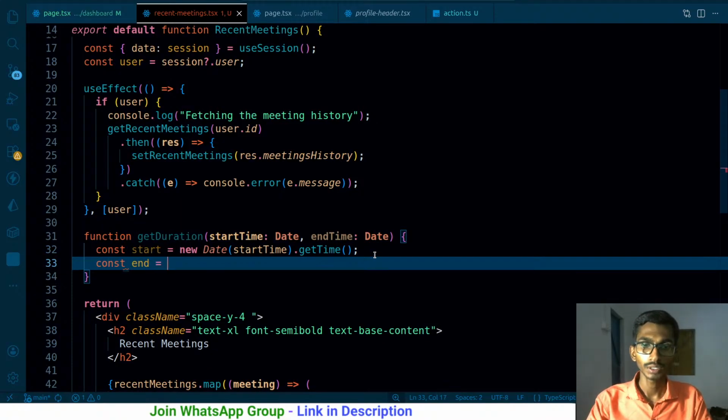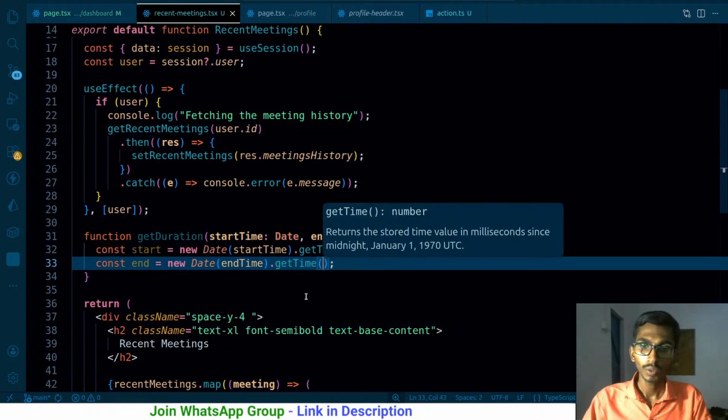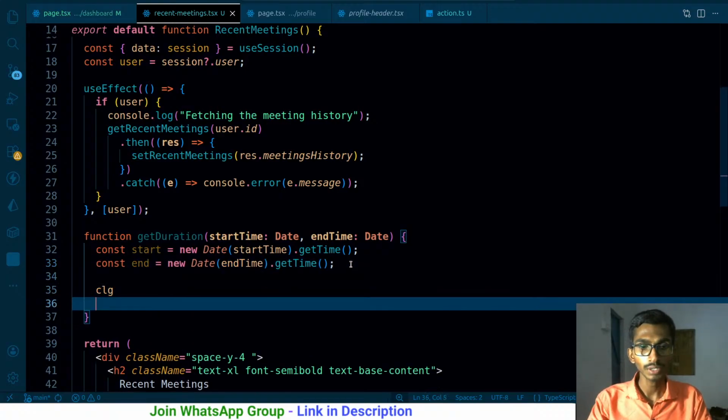Const end is gonna be equals to new Date. I'm not sure whether it will work or not, so I have to check this thing. Dot getTime.